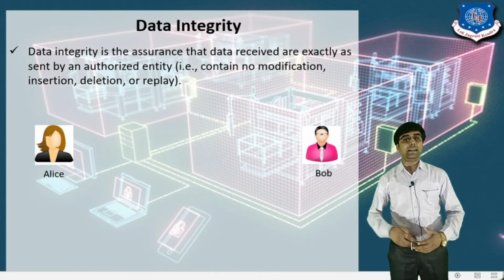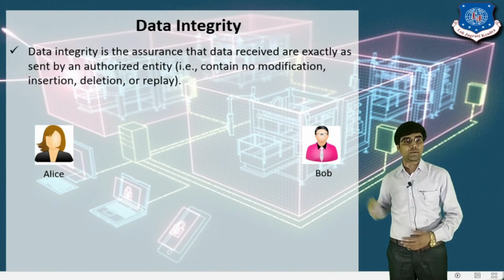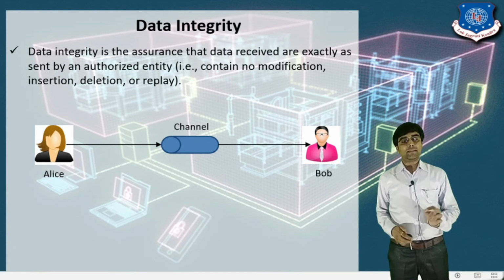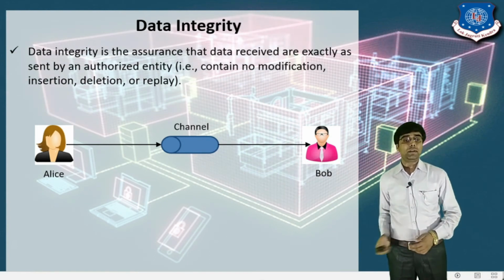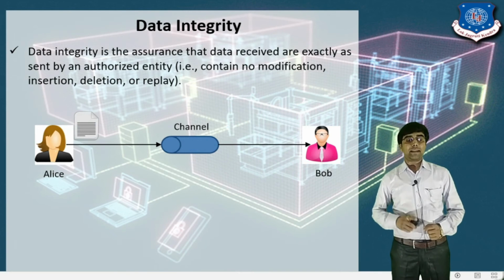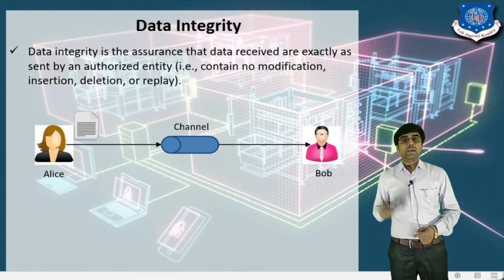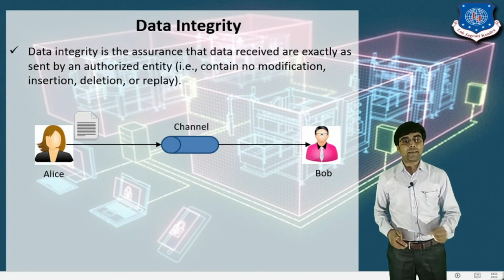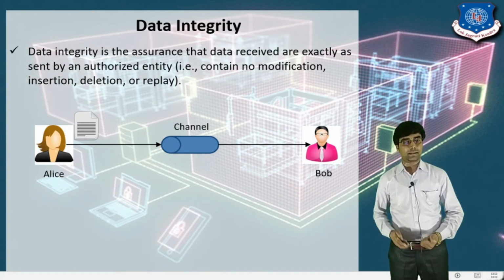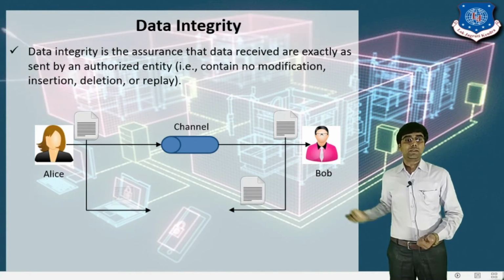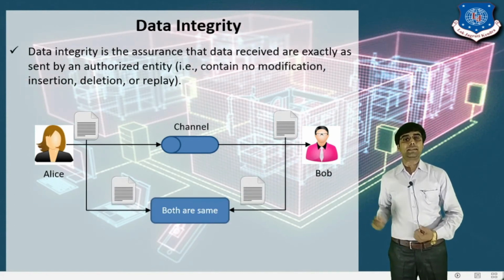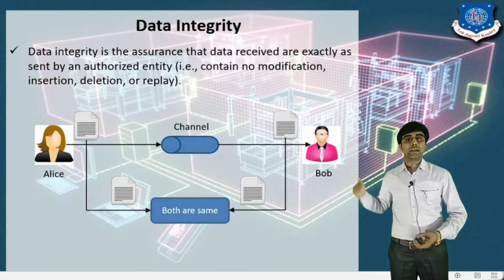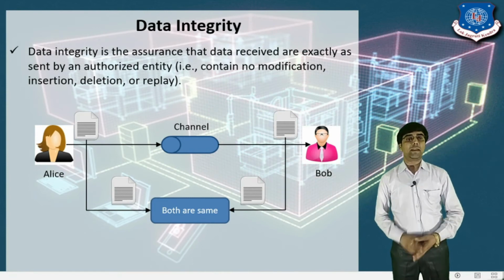There are two people, Alice and Bob. Alice wants to send a message to Bob. Alice sends the message through a communication channel to Bob, and Bob must receive exactly the same message that was sent by Alice. During the transmission of this message, no other person can modify your information.